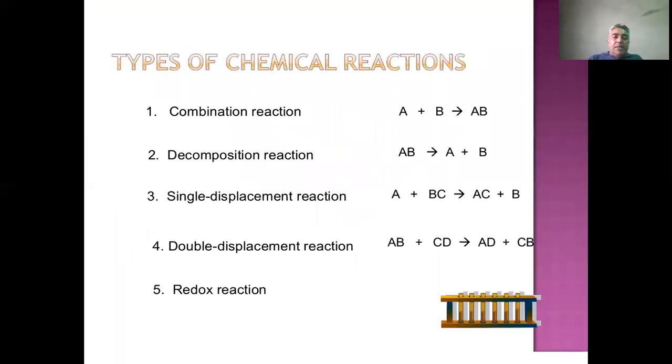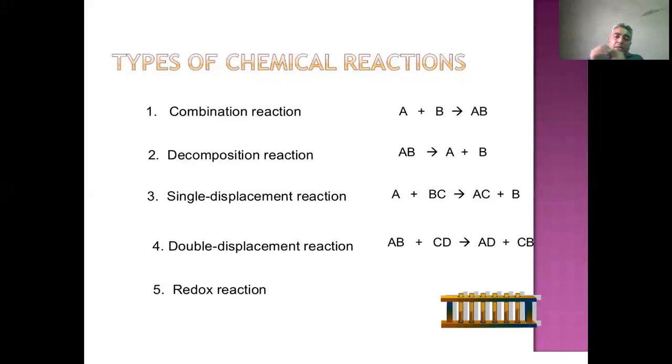Types of chemical reactions. Chemical reactions are of the following 5 types: combination reaction, decomposition reaction, single displacement reaction, double displacement reaction and redox reaction. A combination reaction, as the name indicates, is A plus B gives AB.